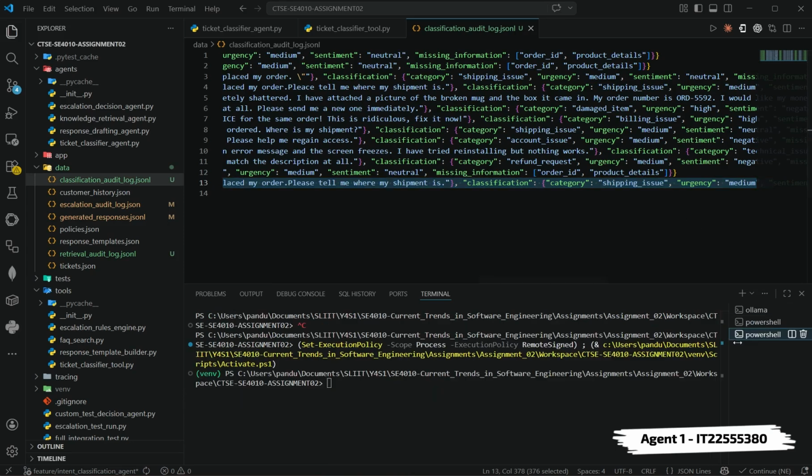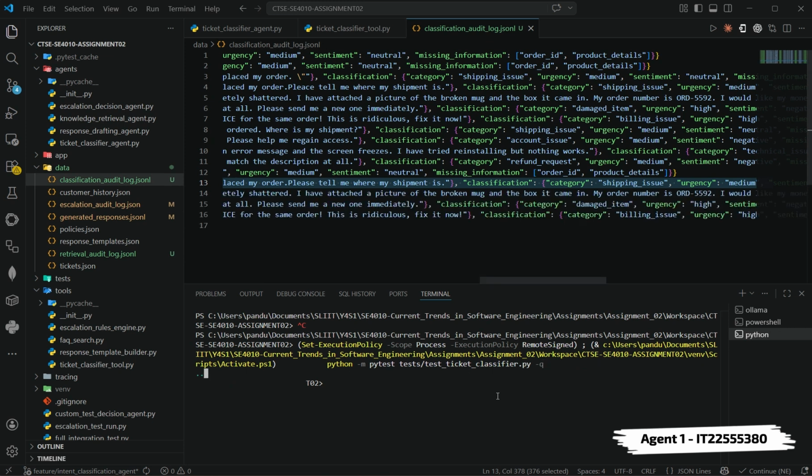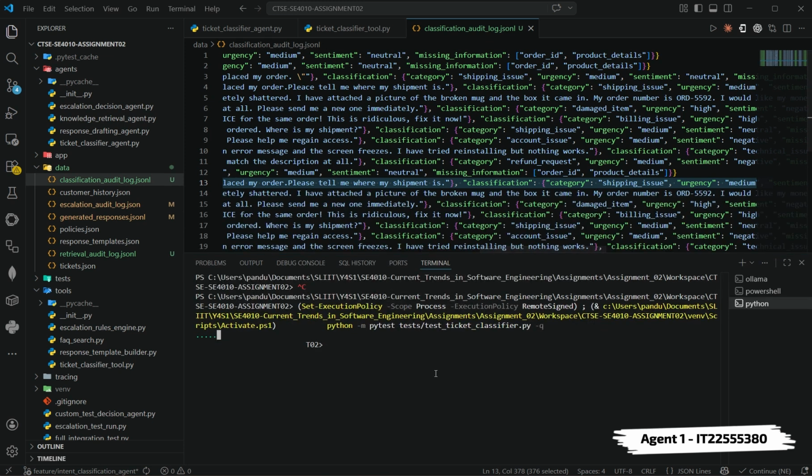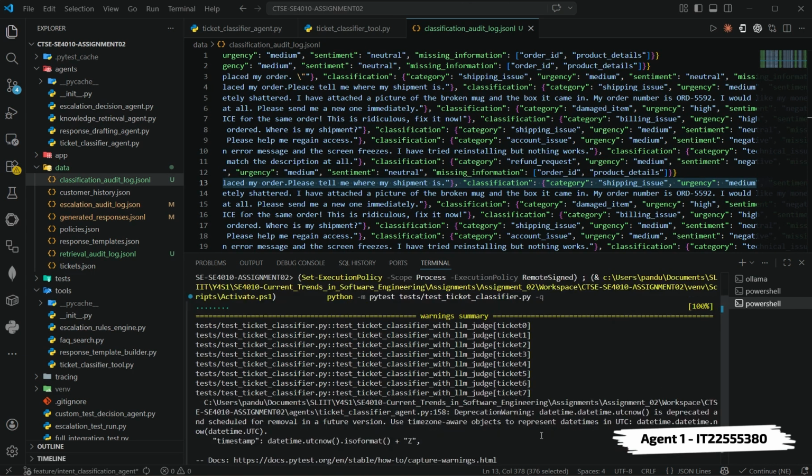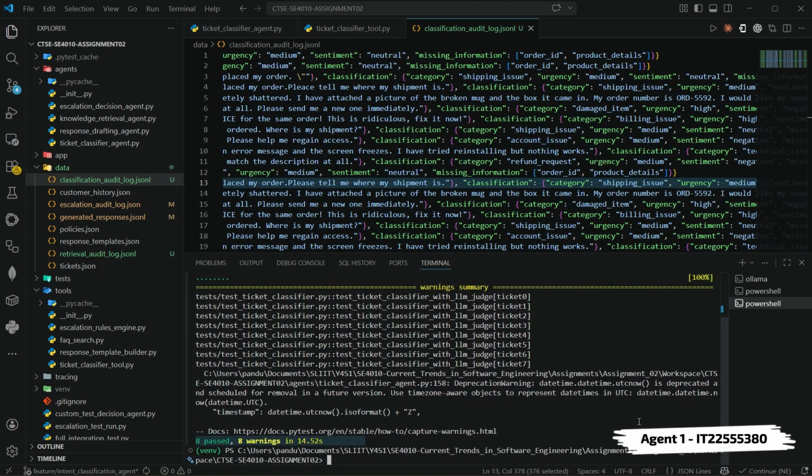Now I'll show the automated evaluation part. I used an approach called LLM as judge. That means I use a second, separate Llama 3.2 model as an independent evaluator. It takes three things: the original ticket, the expected result, and my agent output. Then it checks whether the result is correct and safe. As you can see, all 8 test cases pass successfully. So that's how agent 1 works. It classifies customer tickets in a structured and consistent way using Llama 3.2.